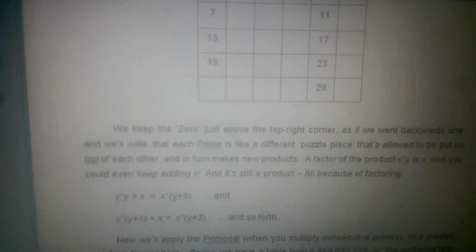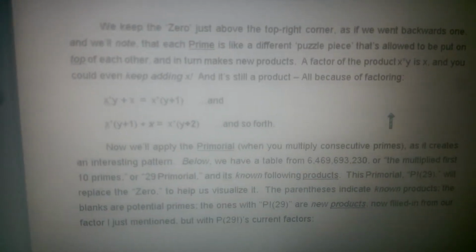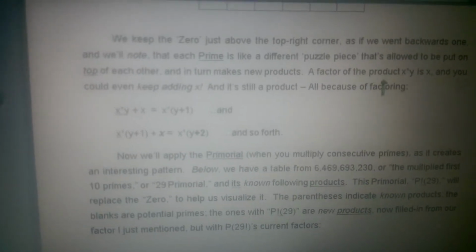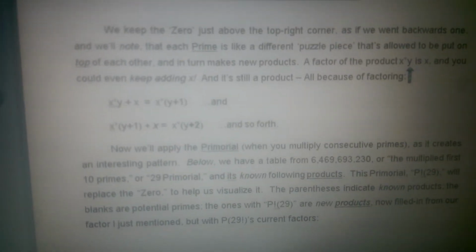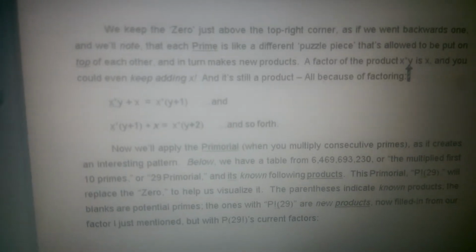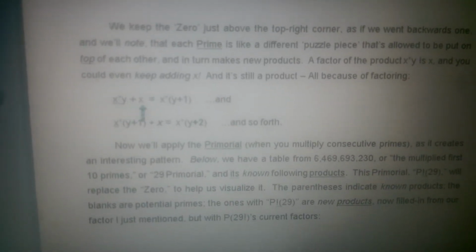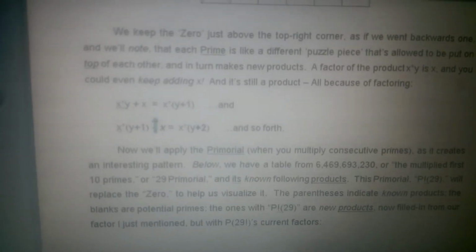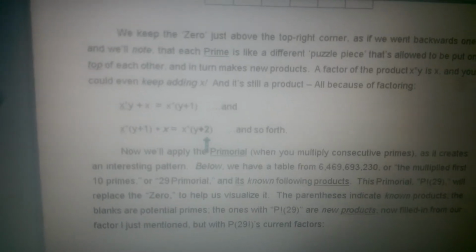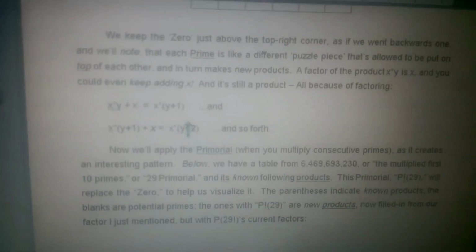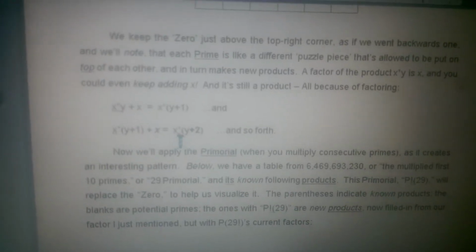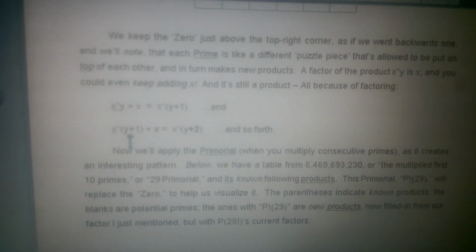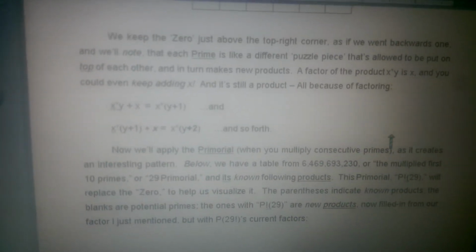Alright, so we're going to go ahead and just make sure that this is understood. A factor of the product x times y is x. So it's like 5 times 6. 6 can go into 30. And so, if we add 6, we get 5 plus 1 equals 6, and this is going to be a factor. And if we add 6 again, we get 42, which is another factor of 6. x can go into x times y plus 2. Every time you add x, you get y plus 3 from the y plus 2 times x.